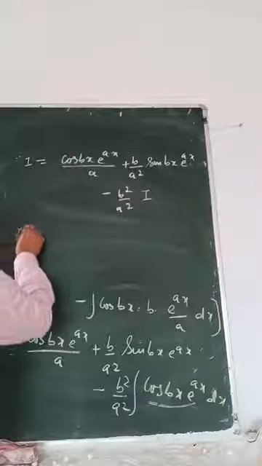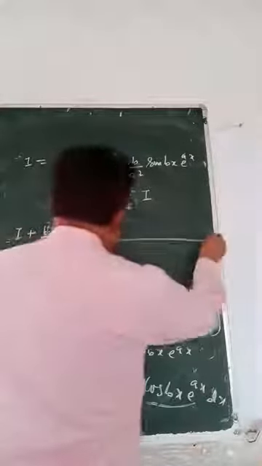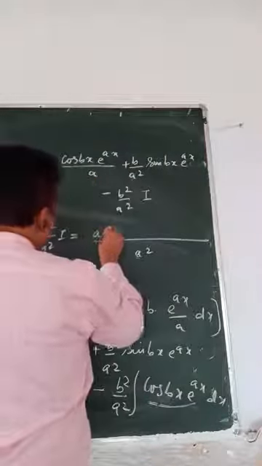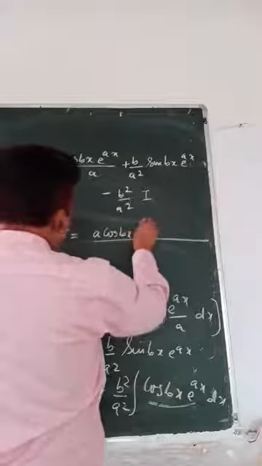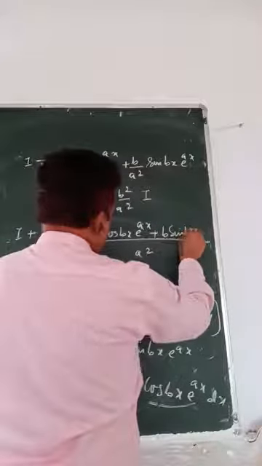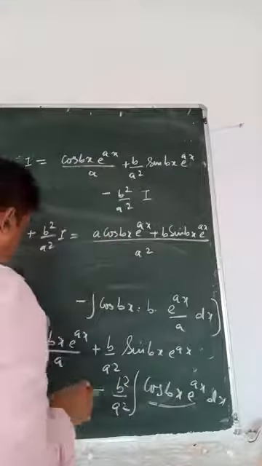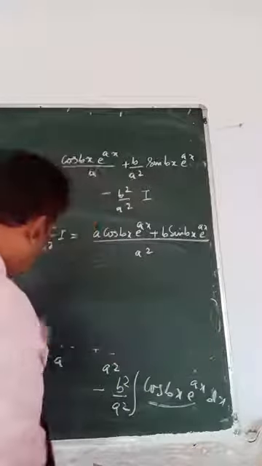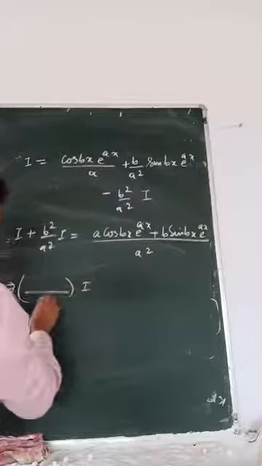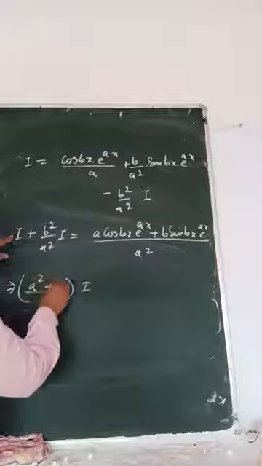Now I plus b square by a square I. LCM is a square, so a will be multiplied here: a cos bx e to the power x plus b sin bx e to the power x. Now if I take I, LCM is a square, so a square plus b square is here.